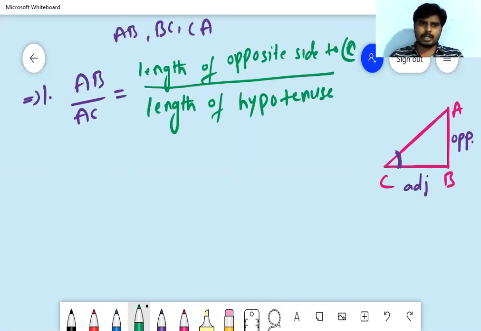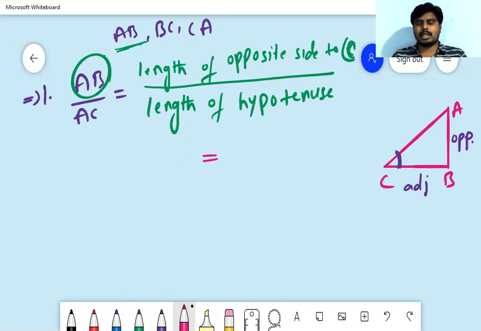So first I made a ratio AB by AC using the sides. AB is the length of the opposite side to angle C, and AC is the length of the hypotenuse.